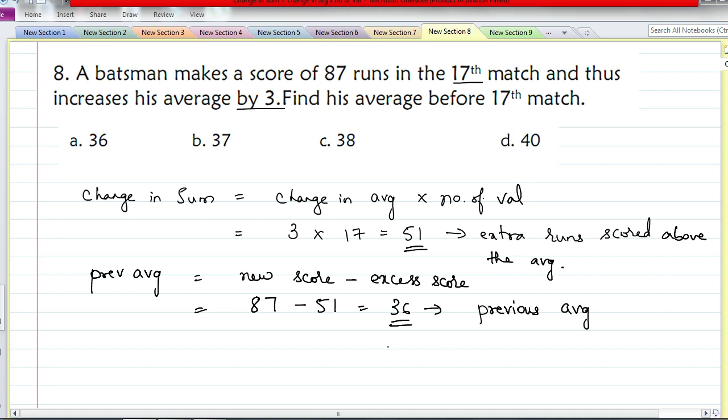What is the new average? Average increases by 3, isn't it? So the new average is 39. The previous average, before the 17th match, is what the question asks, meaning the average for the previous 16 matches. So that was 36. If they ask you what is his average after the 17th match, or what is his new average, then the answer will be 39.